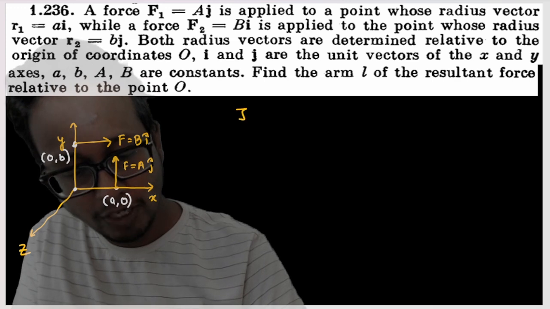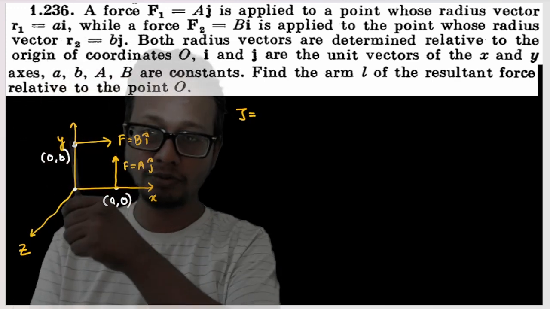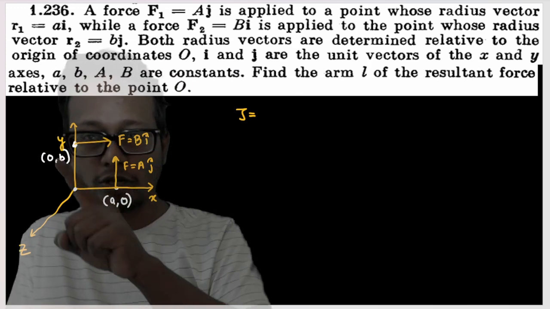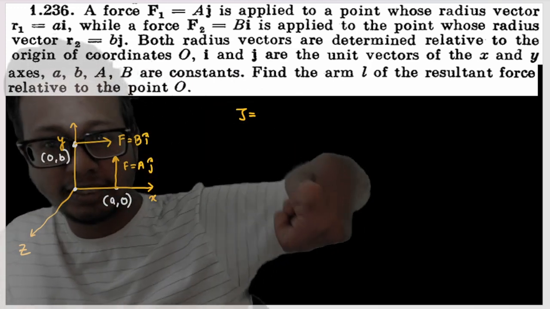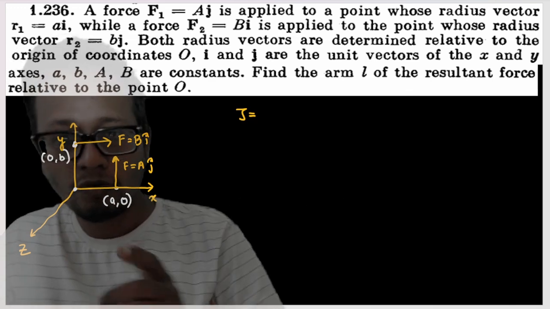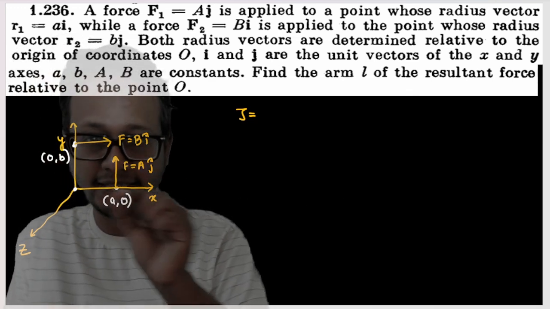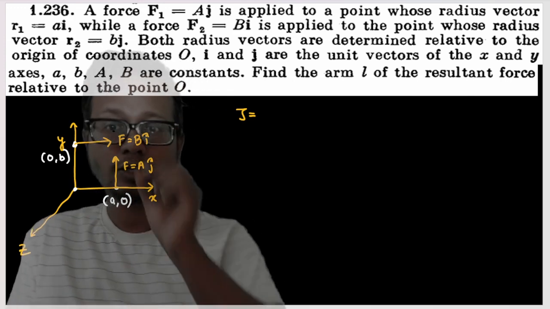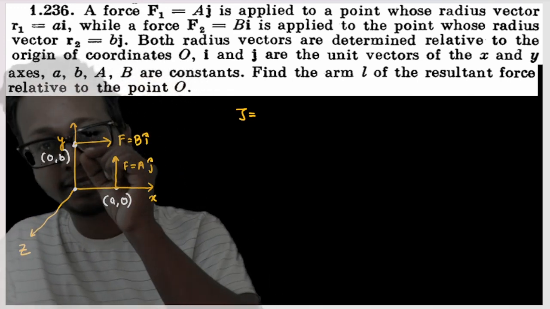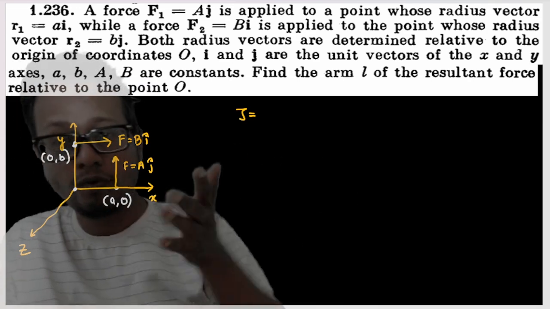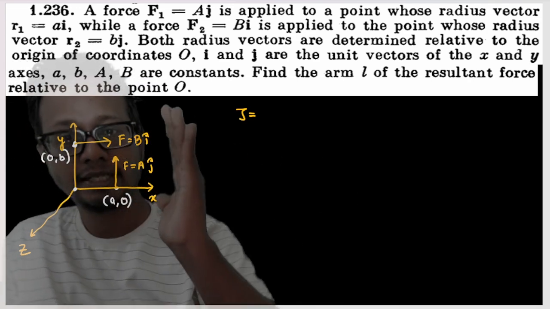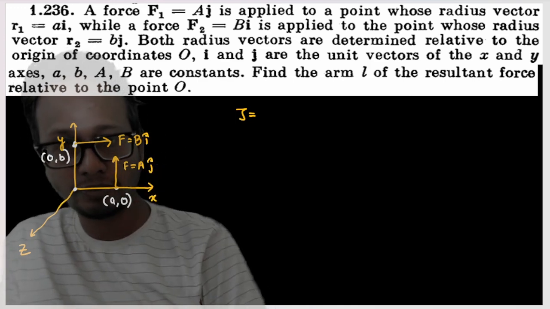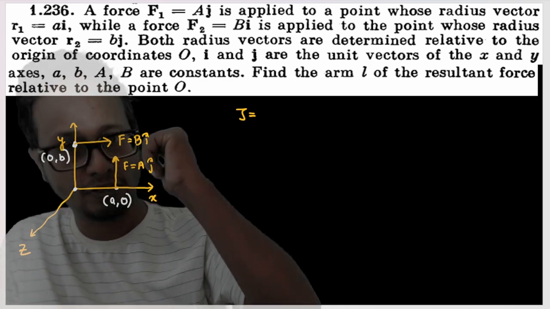Net torque about origin is the torque due to this force plus the torque due to this force. If you notice, the torque due to the force on the y-axis is in the negative z direction, whereas the torque due to the force on the x-axis is in the positive z direction. So this torque and this torque would cancel out each other. Understood? Just rotate your hand in the direction of force, that will give you the direction of torque.